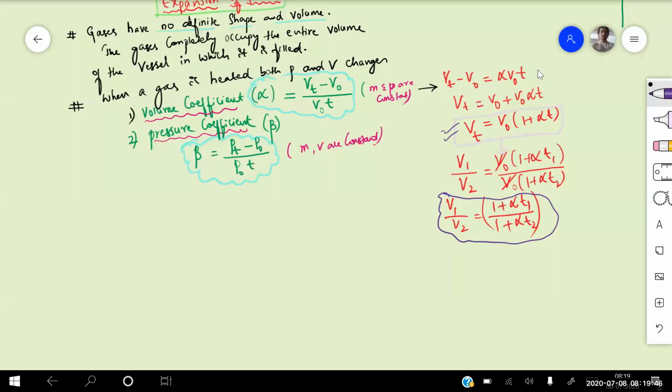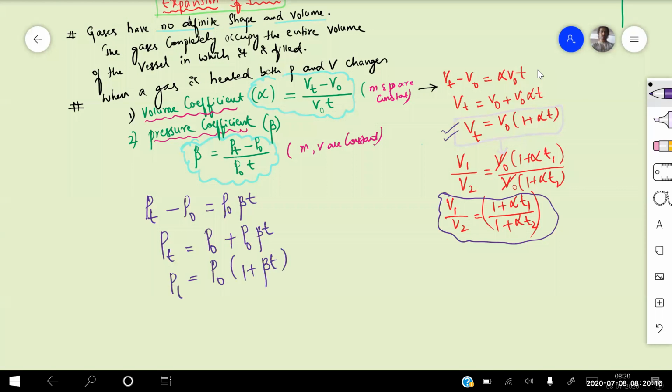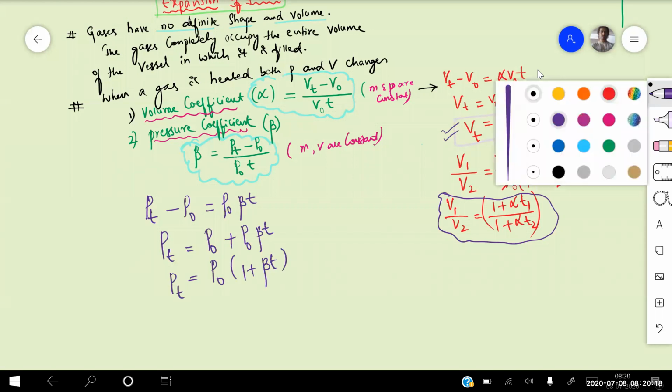In the same way I can write for the pressure coefficient also. For pressure coefficient, if I need to write Pt out, P at T minus P naught is equal to P naught into beta into T. So taking minus P naught inside, pressure at T degrees centigrade is equal to P naught plus P naught beta into T. So I can take P naught common, P naught into 1 plus beta into T. This is the pressure at T degree centigrade.